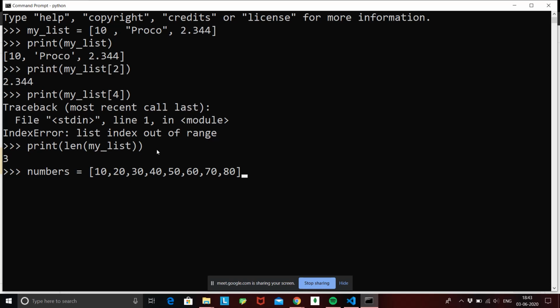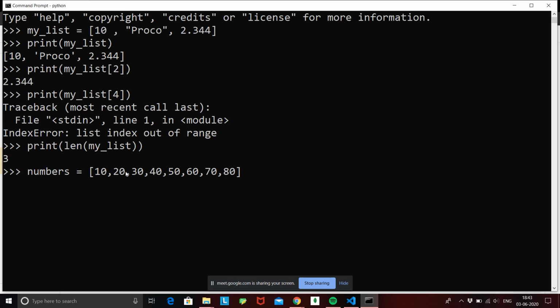Alright, so I am having this list right now called numbers, and again, as we saw yesterday, Python is a dynamic language. I never have to tell Python that I am creating a list. I don't have to tell him that this list contains integers. All I have to do is write a name, give it some value, and that's all. Your list is automatically created.